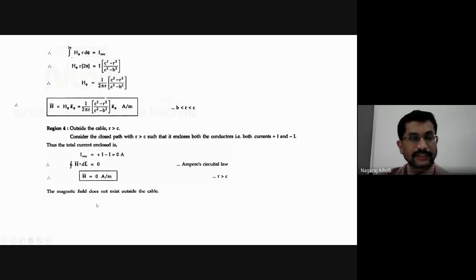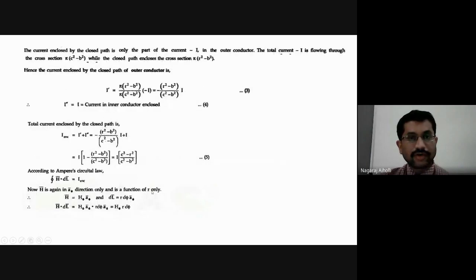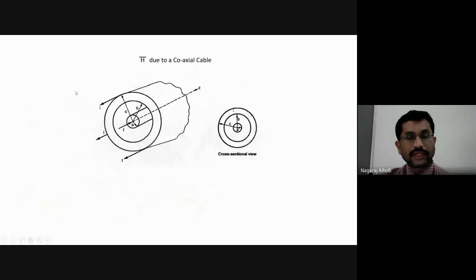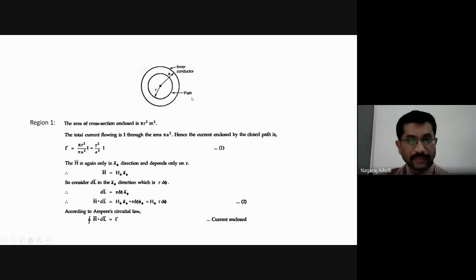What does it indicate here? This indicates that there is no magnetic field existing outside the coaxial cable. Right? Outside the coaxial cable, there is no magnetic field existing. This is a derivation for the application of the Ampere circuital law for finding the magnetic field intensity due to the coaxial cable. Okay. Just practice this derivation.